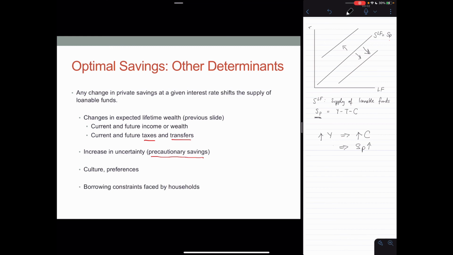If there's a change in the borrowing constraints faced by households, that can also shift the supply of loanable funds. If it becomes easier to borrow at a given interest rate, then savings will fall at each interest rate. And you can show that on the graph by shifting the supply of loanable funds to the left.